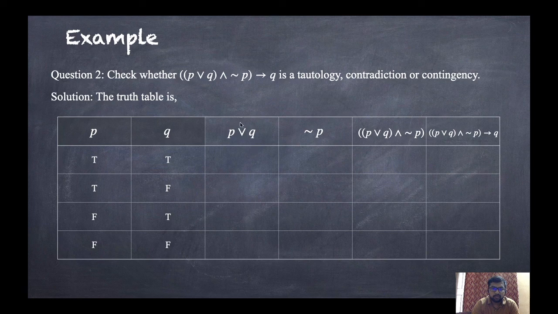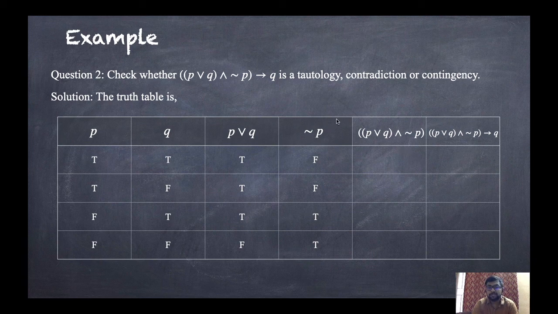Now let us calculate P or Q. How to calculate P or Q? Whenever any one is true, then the result will be true. So here both are true, so it is obviously true. Here anyone is true, so true. Anyone is true, so true. Here both are false, then it is false. Now what is not P? Here T, T, F, F, so its negation is F, F, T, T.